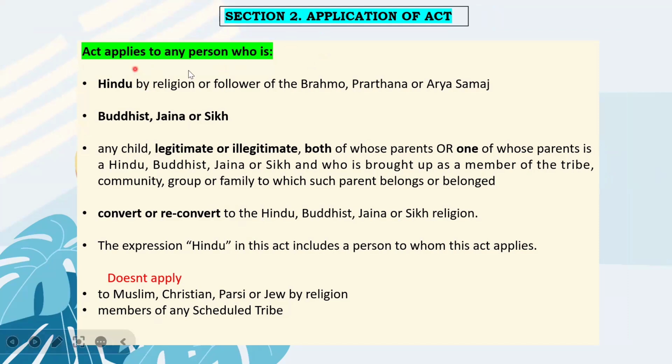So this act applies to any person who is Hindu by religion or a follower of Brahmo, Prarthana or Arya Samaj. Okay. Second, this act also applies to Buddhist, Jaina and Sikh. This act applies to any child who is legitimate or illegitimate, both of whose parents or one of whose parents is a Hindu, Buddhist, Jain or Sikh. This act also applies to a person who is a convert or a reconvert to Hindu, Buddhist, Jain or Sikh. You need to understand that in this entire act, wherever you see the word Hindu, it includes Buddhist, Jain and Sikh also. Alright.